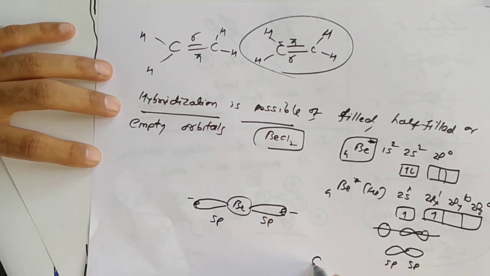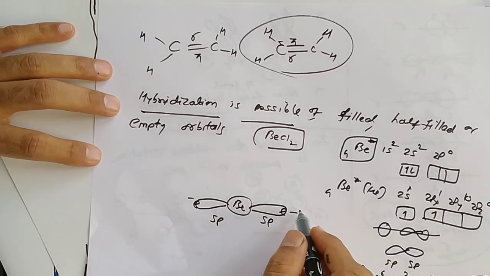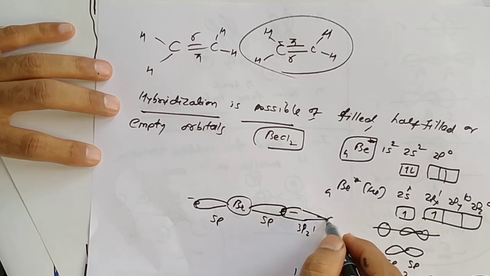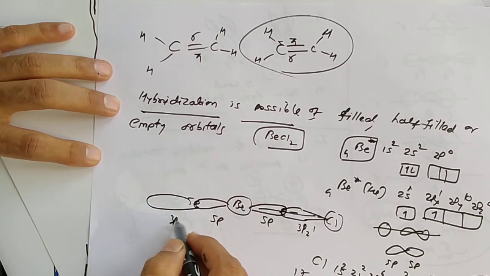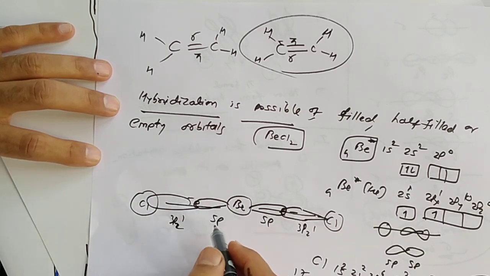So when it comes in contact with chlorine, 1s2, 2s2, 2p6, 3s2, 3px2, 3py2 and 3pz1. Here the 3pz of chlorine combines with beryllium. Another 3pz of chlorine combines with sp of beryllium.